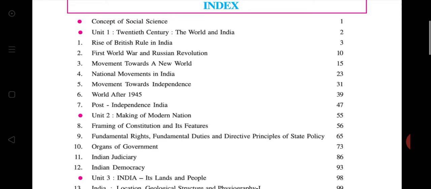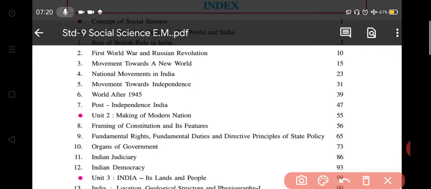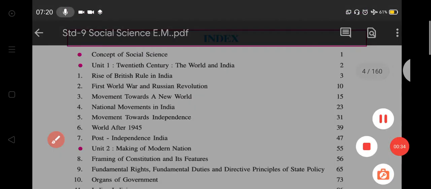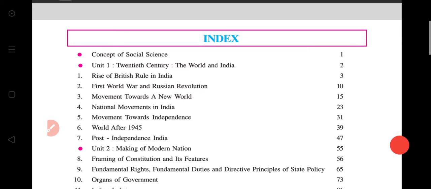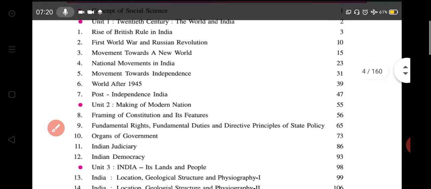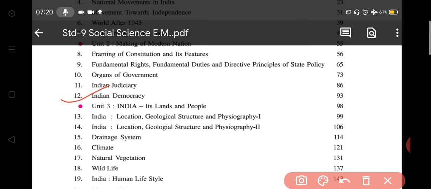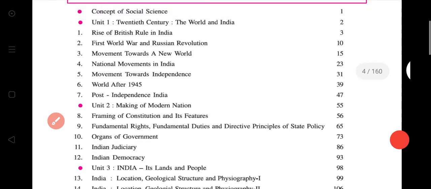In history, we have done chapter numbers 1, 2, 7, 8, 9, 10, and 12. So in total, 4 plus 3, 7 chapters we have already done.